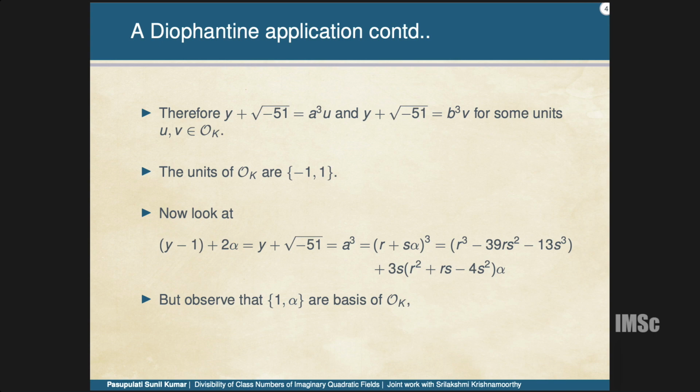But I know that 1, alpha are actually a basis of O_K as a Z-basis. So what I have is that this thing has to be equal to the coefficients of alpha, which is actually not possible, which is essentially telling us that 3 divides 2, which is not possible. So you can see that the important step is knowing that the class number is 2. That is how knowing the divisibility properties of the class number is useful.